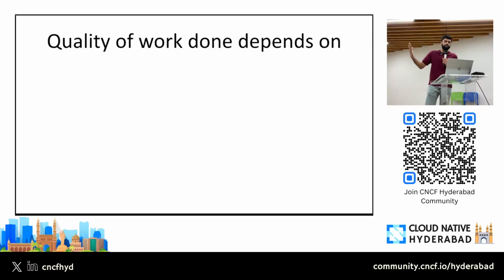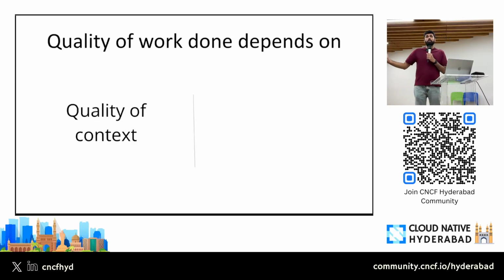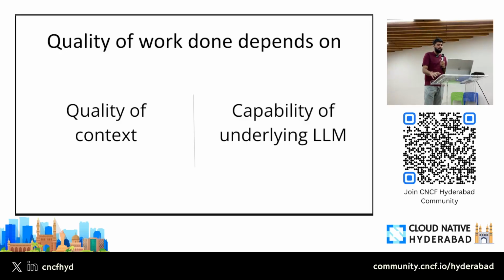So on what factors does the quality of the work depend? It's very simple. The quality of work depends on the quality of context that you give to these agents, right? And the capability of the underlying LLM. If the underlying LLM is very powerful, but you are not giving enough context, it will suck, right? If you're giving very good context to the underlying LLM, but the underlying LLM is not even powerful, it's not very capable, it won't be able to do a good job, right?